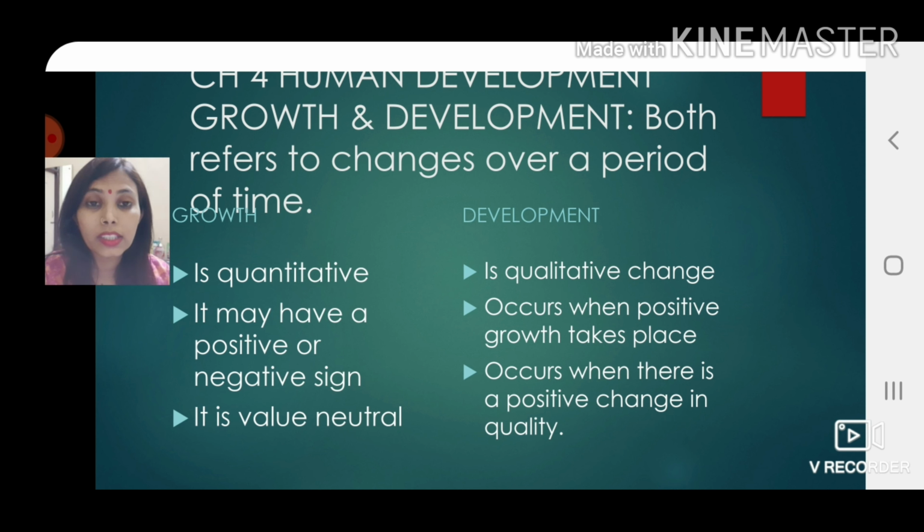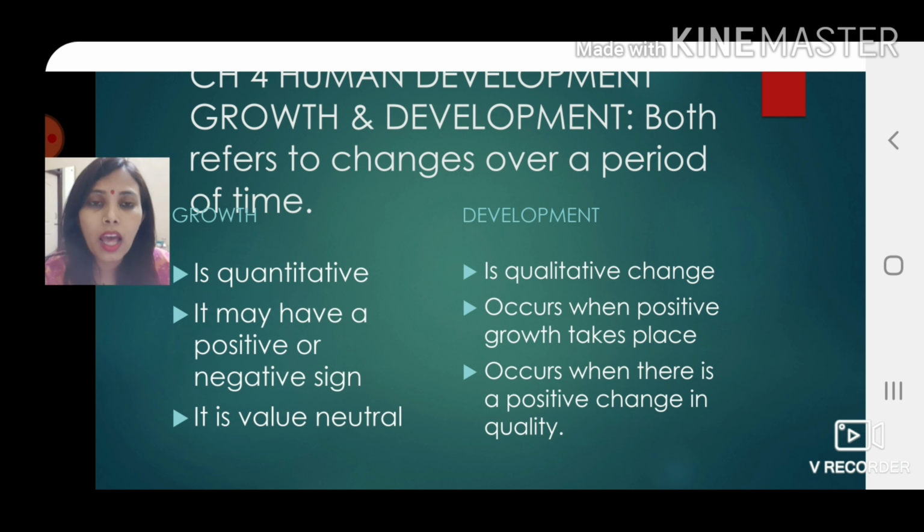See, growth is quantitative, development is qualitative. Let me explain this difference between the two. If I give you an example of two children, both have grown to an age of 8 years. Now they both are 8 years old. The first child has been living in the slum area, does not have educational facility or medical facilities. The second child has been going to school, is getting all the life chances. So the first child has only grown and the second child has grown as well as developed. So development is positive. Growth can be negative or positive. It is value neutral. So this is the major difference between growth and development.